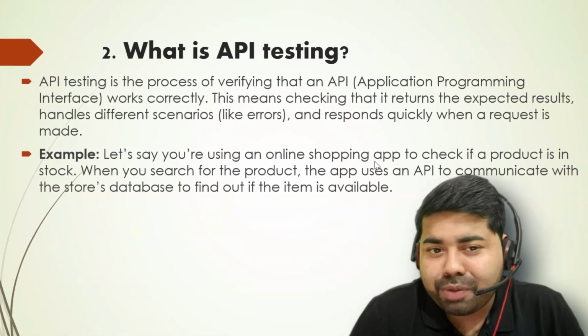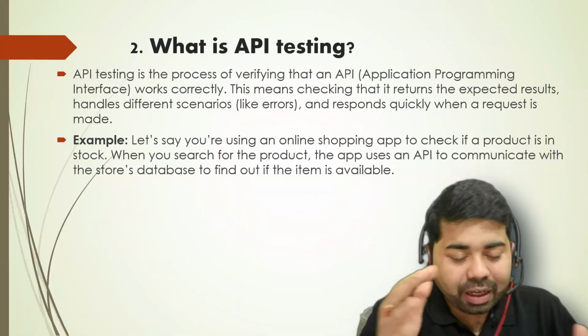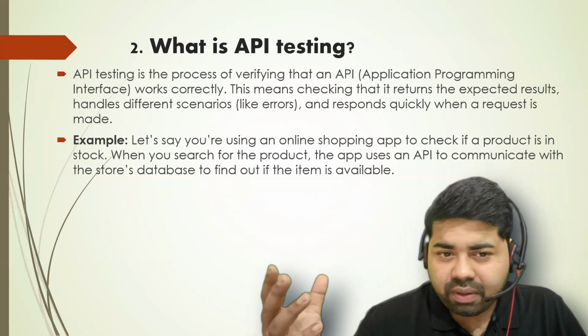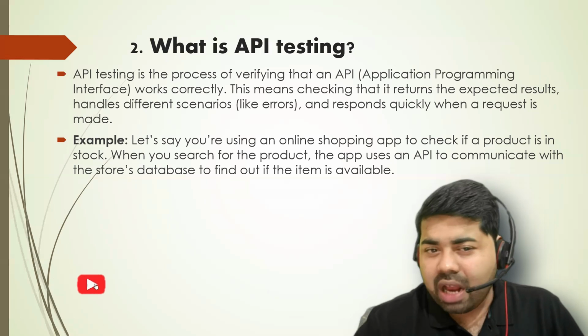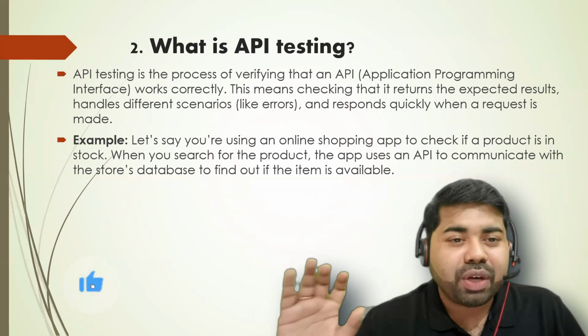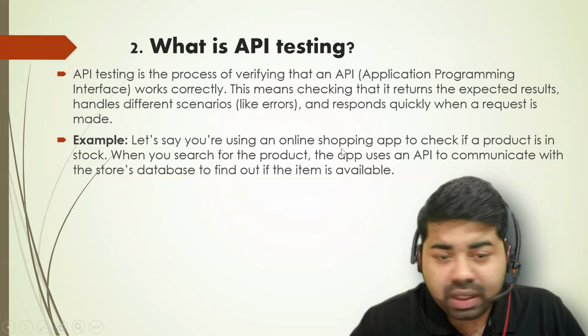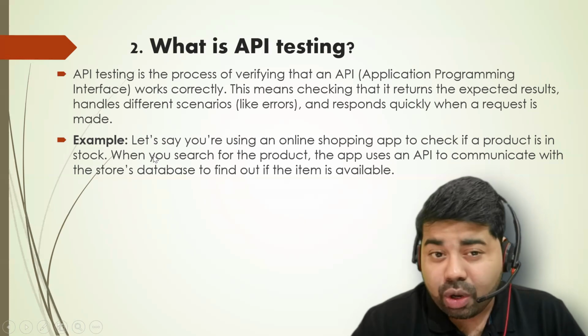app. Definitely, day-to-day activity, guys, we totally depend upon online things, right? You are using food apps, shopping apps, everything is online, and we use it in our day-to-day activity, but we have to understand the concept also. Suppose I am using Amazon. Check whether the product is in stock or not.